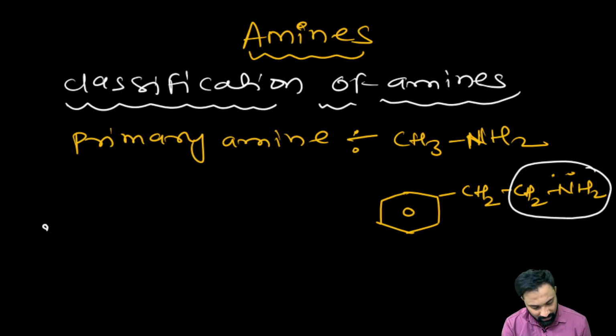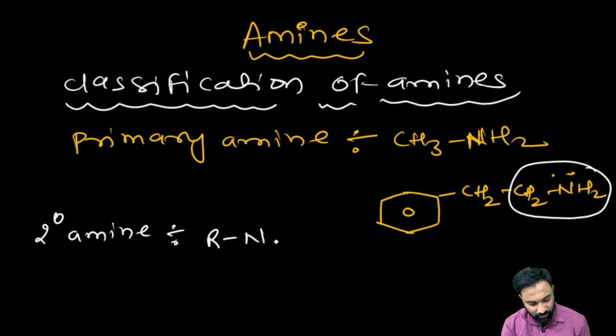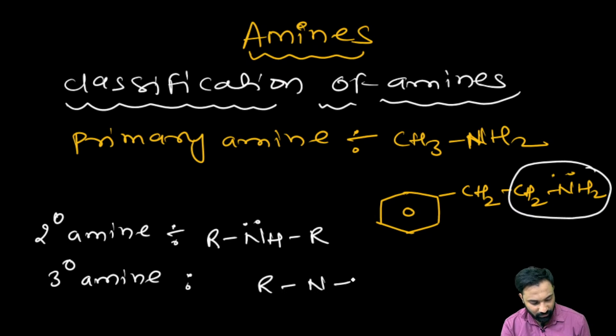Now for the 2 degree amine, the nitrogen should be attached to 2 carbons. If the nitrogen is attached to 2 carbons, we can say it is a secondary amine. Clear? Next, the 3 degree amine. What is the 3 degree amine? If the nitrogen is attached to 3 carbons, then we can say it is a 3 degree amine. Clear? You have to be very careful.